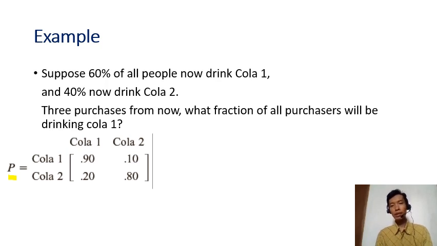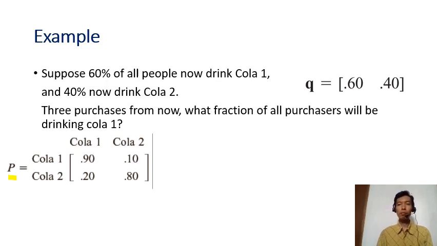Which means that this information is equivalent to saying that Q equals 0.60 and 0.40. So 0.60 means 60% are currently drinking Cola 1, and 0.40 means that 40% of people now drink Cola 2. The question is, 3 purchases from now, what fraction of all purchases will be Cola 1? In other words, it asks you, after 3 purchases, what does this distribution look like?